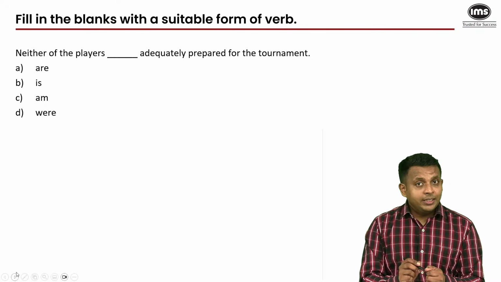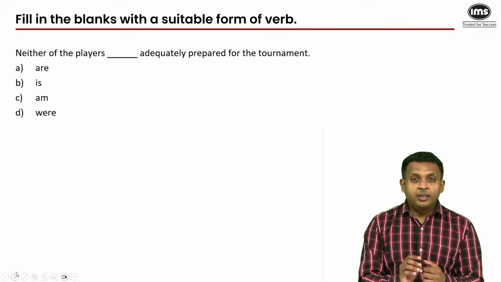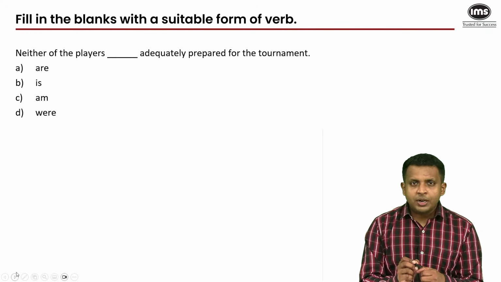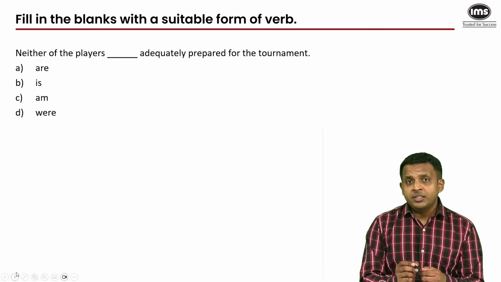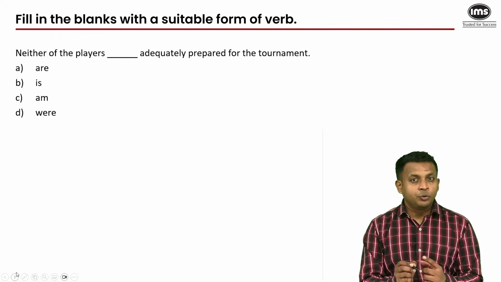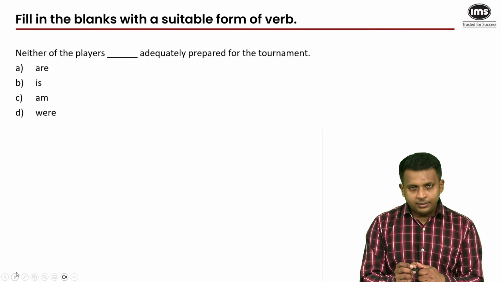One more thing that helps you during the exam is, although you know that it's a spot the error question, it's a question related to grammar or one of the topics that you have studied in the arithmetic and grammar module, the first thing that you must try to do is relate it to the topics of subject verb agreement, pronouns, tense, modifiers, parallelism, punctuation. This question is related to the topic of subject verb agreement, and it's a very typical question, but it could be a trap for you if you are not aware of the rules that apply here. Now, there are two rules that are relevant to this question, this statement.